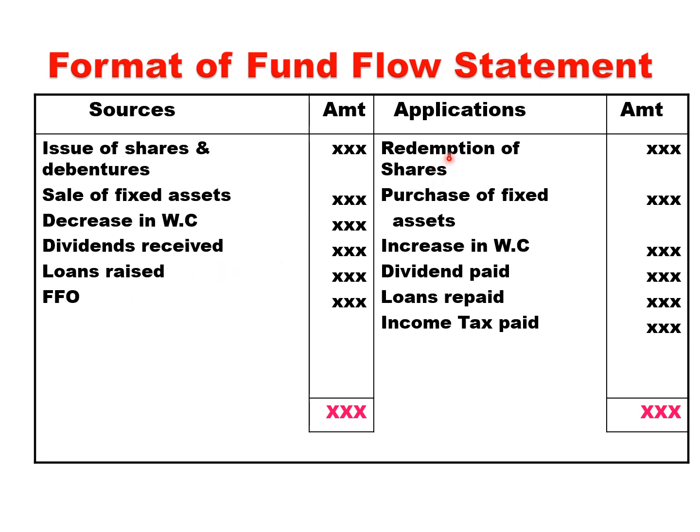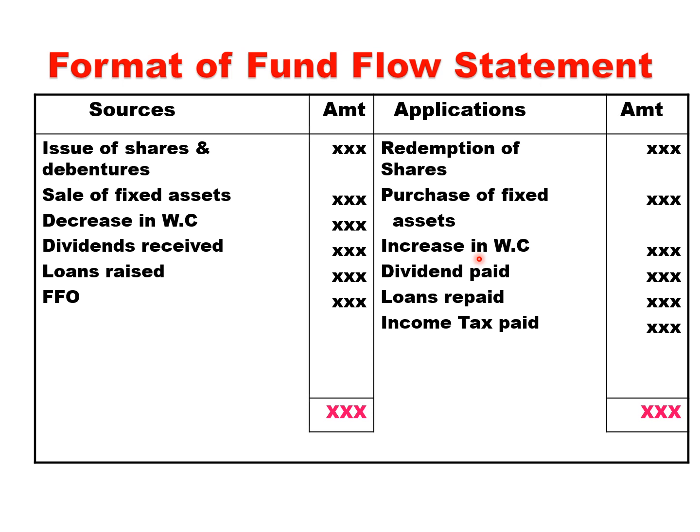So what are the payments, applications? Redemption of shares is called repayment of shares. So whenever preference shares are being repaid after certain specific time, you have to pay the cash. Purchase of fixed asset, you need to make payments. Increase in working capital, whatever amount of working capital is excess, you invest that in bank in shorter durations. So that means cash goes out. There is a payment when working capital increases.